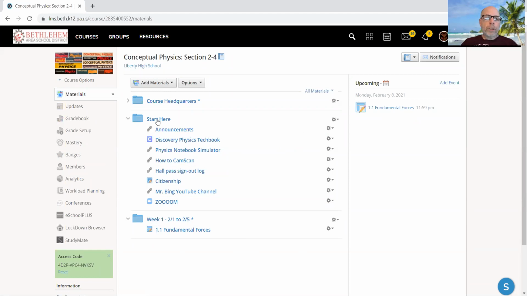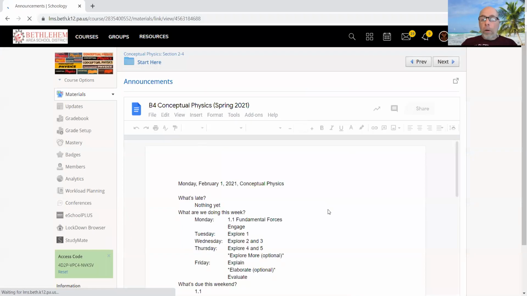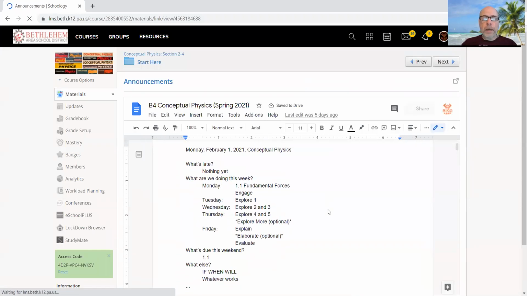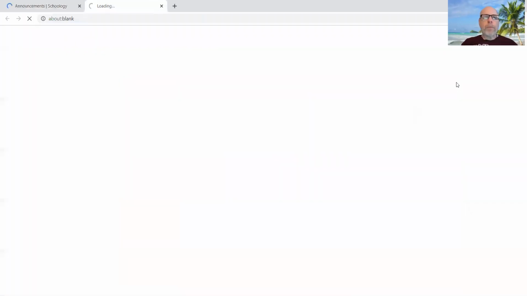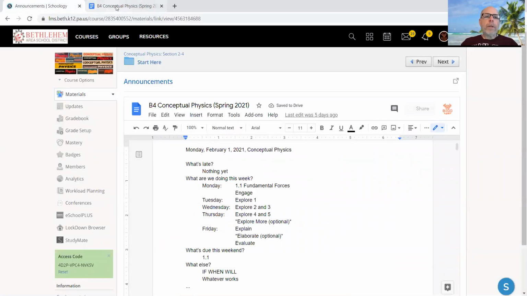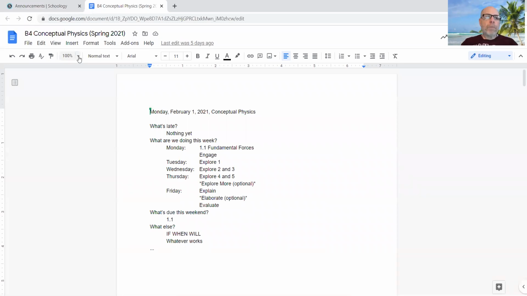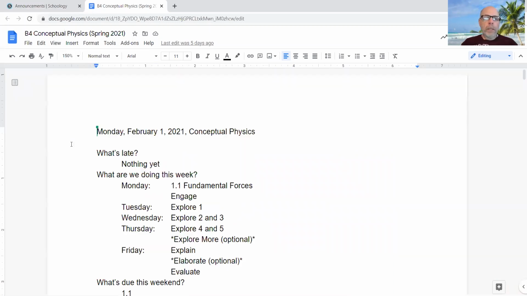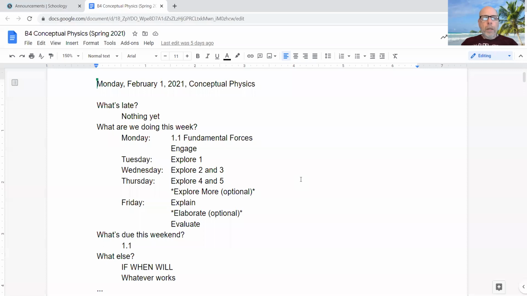When you go to Schoology and open up that Start Here folder, the very first thing you see is a link to announcements, which is a Google Doc that hopefully I've shared with you so you can access it at any time. It will open within Schoology, but I prefer to open it in a new tab with this little button. So I still have the original Schoology tab, but now I also have the announcements tab. You can look at it with me, whatever you want to do.